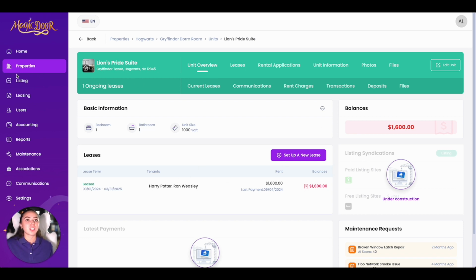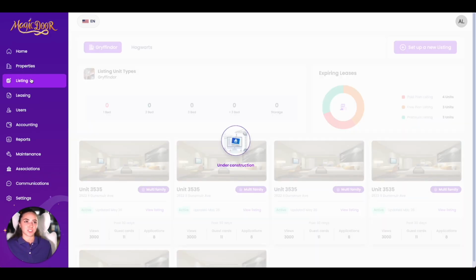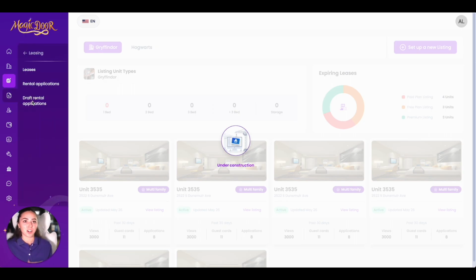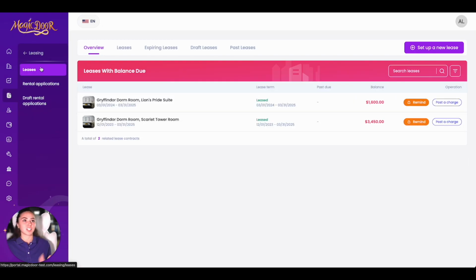Now, we're going to move on to our next section on our left navigation bar, which is your listings. This is under construction, so we're not going to go over this right now, but this will be a really cool feature coming soon. So now moving actually into our leases. When you click on leasing, you have leases, rental applications, and draft rental applications. Let's start by looking at our leases. First, you're going to be presented with your lease overview with all of your leases that have a balance due.